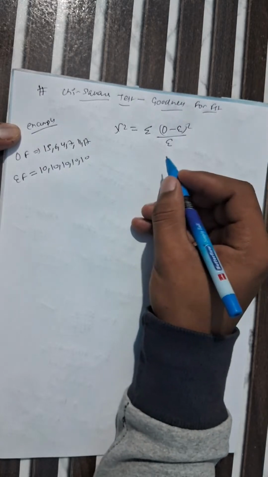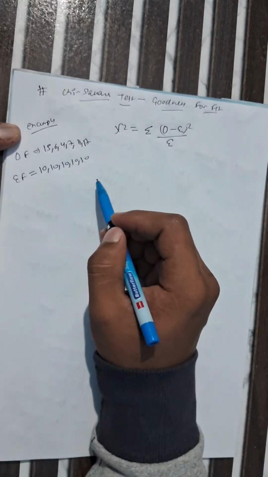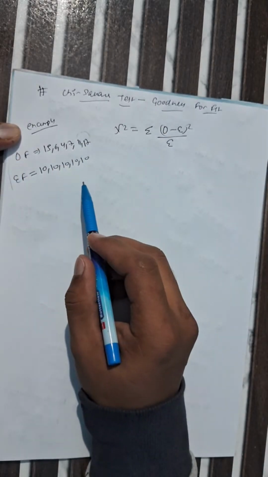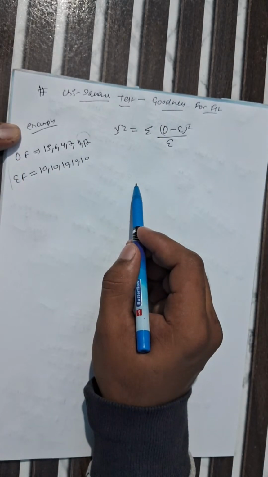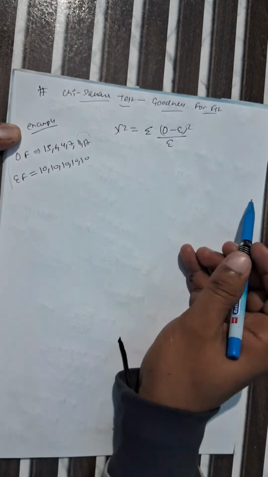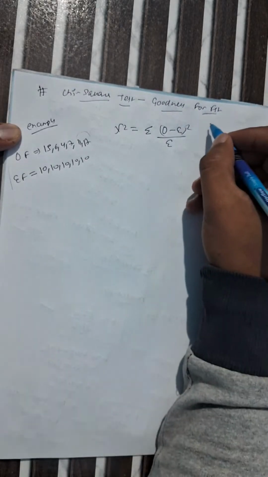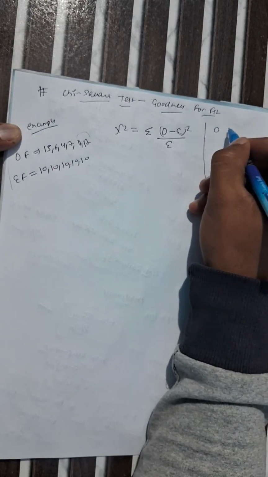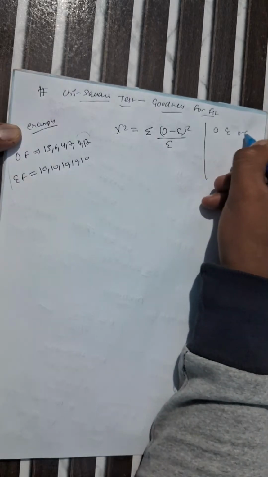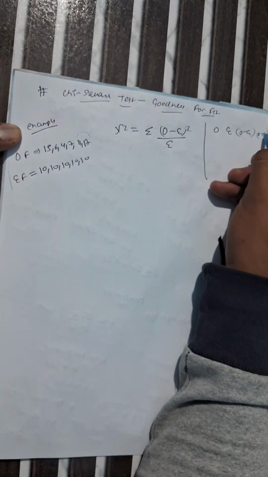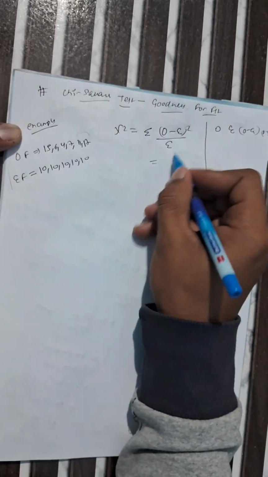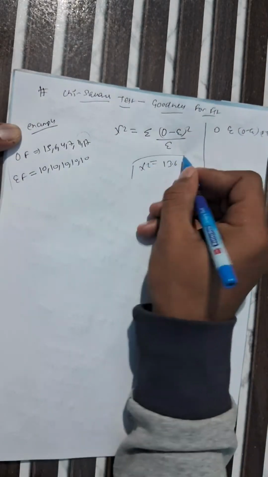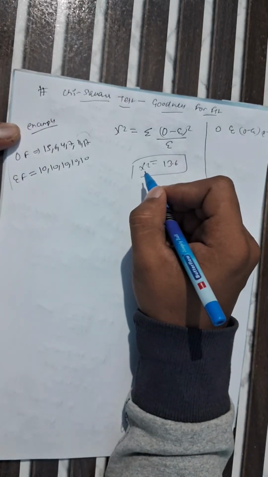When you put all the values in the formula one by one, first put the given data into tabular form: observed frequency, expected frequency, O minus E and O minus E square. When you solve this, it becomes 13.6. This is nothing but our chi-square. This is one more important formula.